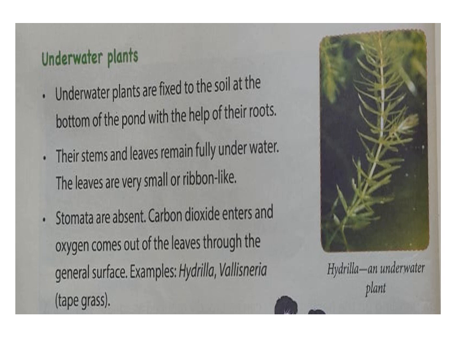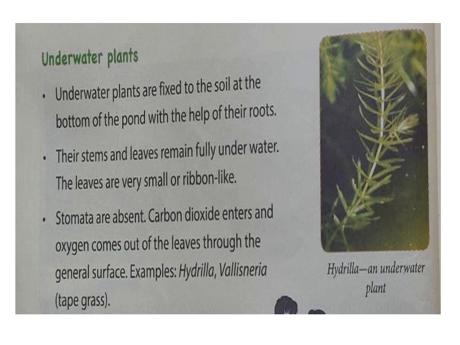This is the last group of this section, aquatic plants which are totally under water. Sometimes they are called submerged water plants, meaning they remain totally inside the water, so they are called underwater aquatic plants, and they are also fixed to the soil at the bottom of the water body with the help of their roots. Their stems and leaves remain fully under water. That's why they are called underwater plants. The leaves are small and ribbon like. The stomata are absent in these plants.